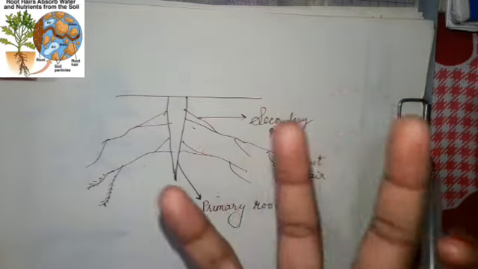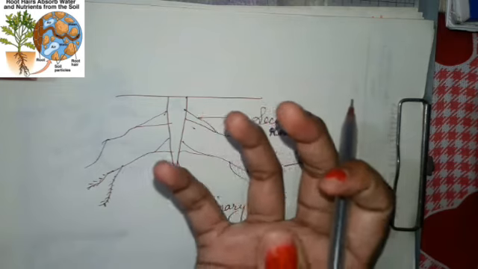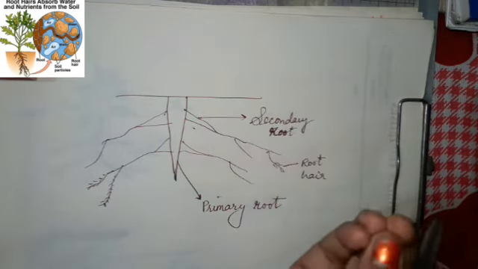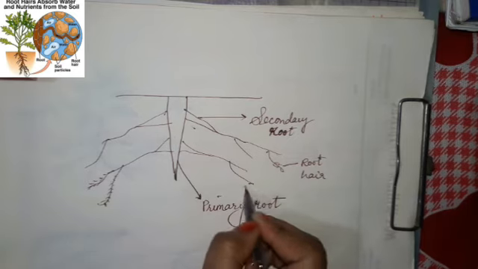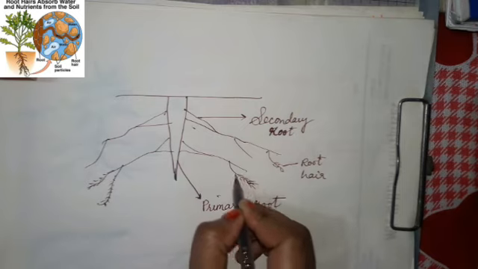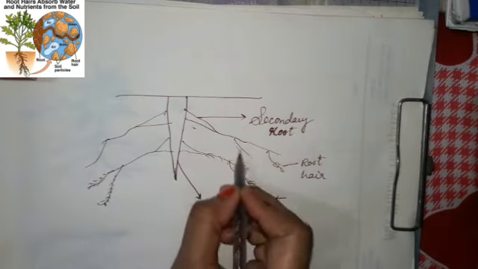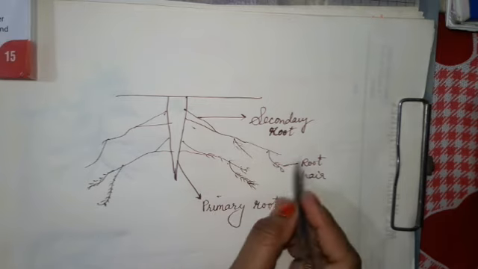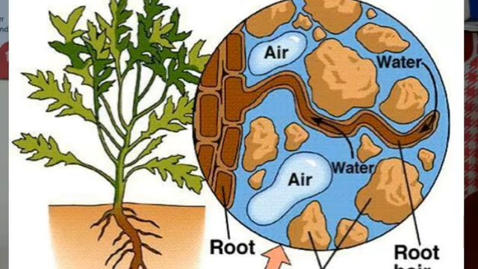Root hair increases the surface area of the root and is found in great number near the tip of the root. As I've drawn over here, wherever the root ends, on that tip you will find maximum root hair, whereas it is also present in other parts of the root but in less number. Water and soluble nutrients are transported from roots to other parts of the plant through a structure called xylem.